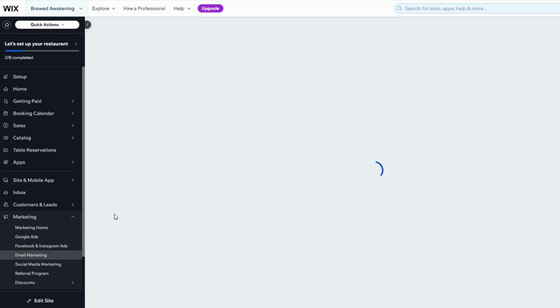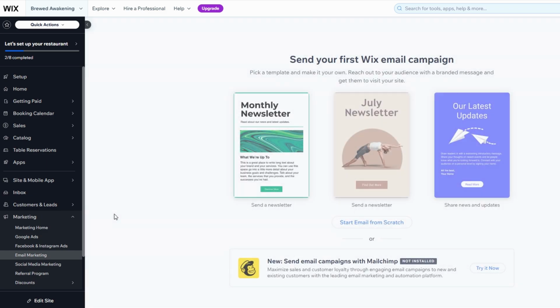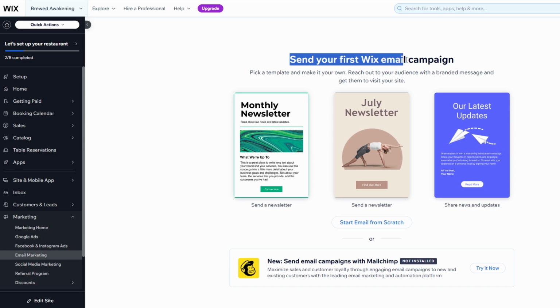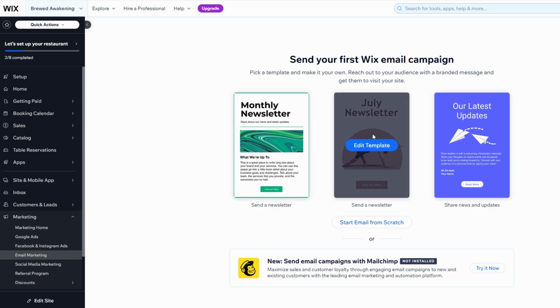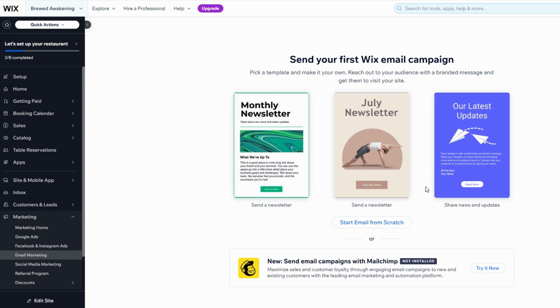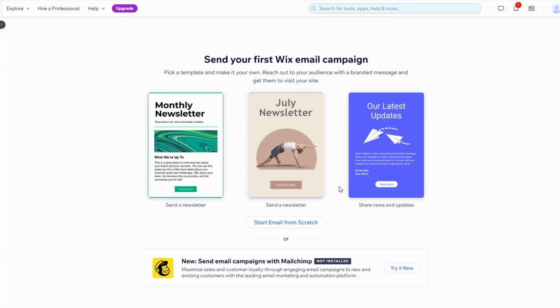Once you click on email marketing, you'll be directed to the email campaign management page. Here, you'll have all the tools you need to create, design, and send your very first email marketing campaign. It's an intuitive interface that makes it easy to get started, even if it's your first time using email marketing. Whether you're sending out newsletters, promotions, or updates, everything you need to engage with your audience is right here. Wix really streamlines the email marketing process, making it accessible for beginners.